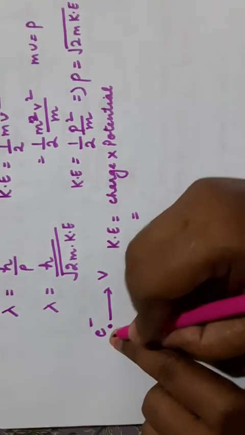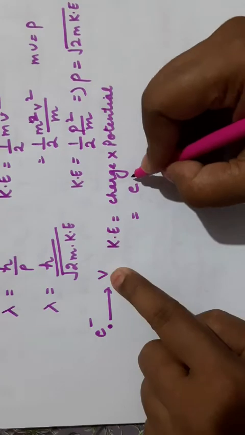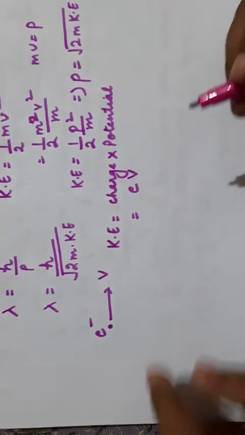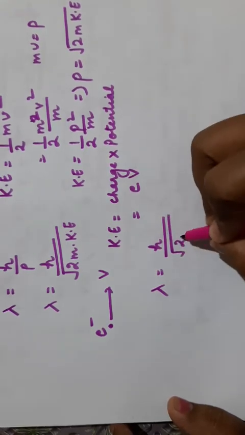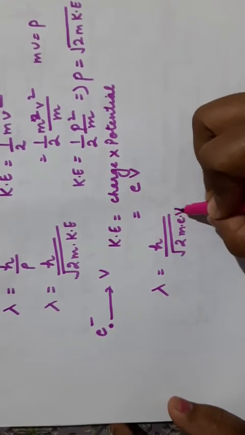Charge on the electron, we can write e, and potential is V. So kinetic energy will be equal to eV. So lambda becomes h upon under root 2 m e V.